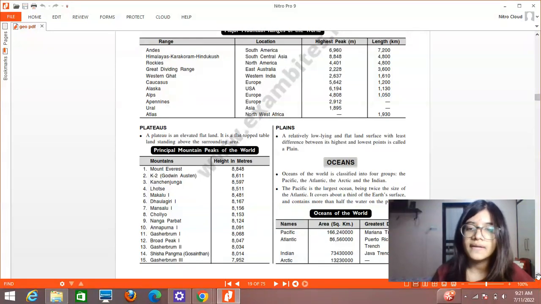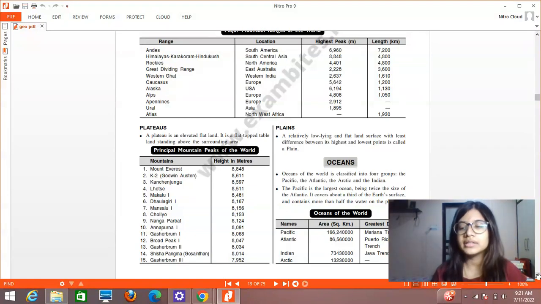Then plains, a relatively low-lying and flat-land surface with least difference between its highest and lowest point is called a plain. So as the name suggests, there is hardly any difference between the highest and the lowest points in a particular region, thereby it is known as a plain.